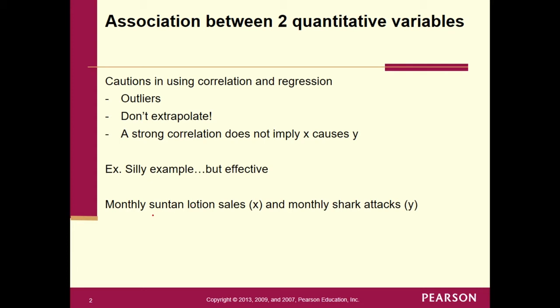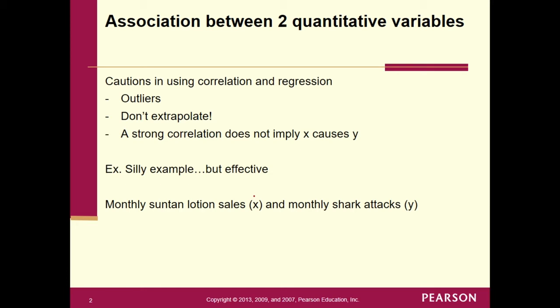Let's think about this for a second. Are we saying that as we buy more suntan lotion, the sharks get more attracted to us and bite us more, and it's going to be a Sharknado type deal where they jump out of the water and start eating us? I don't think so. I don't think that's the case. So what are we saying?